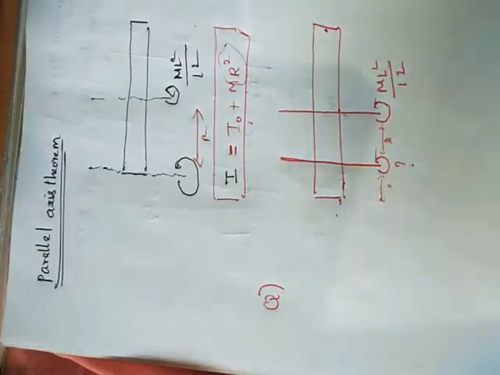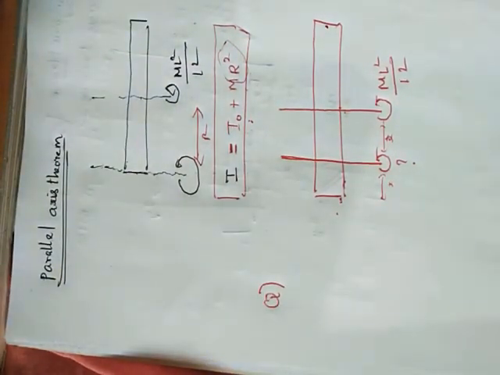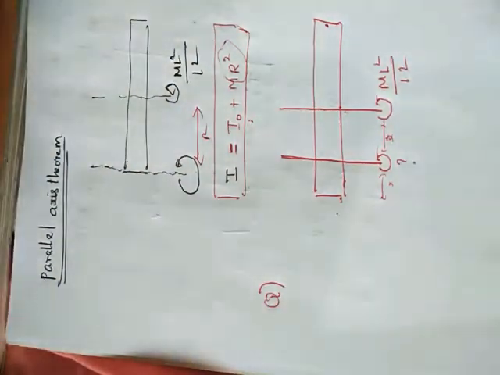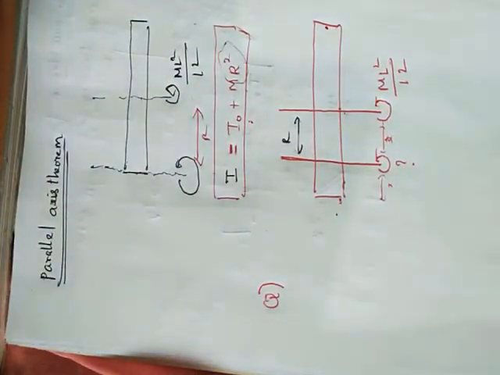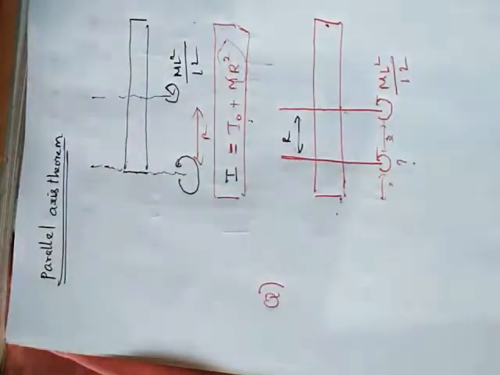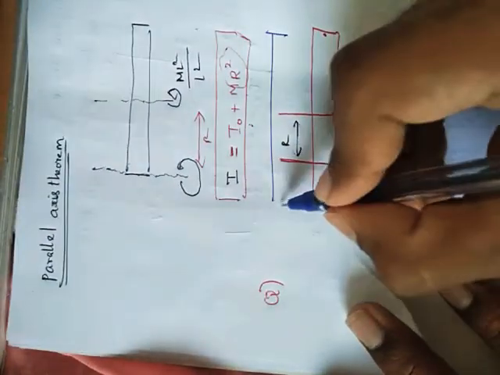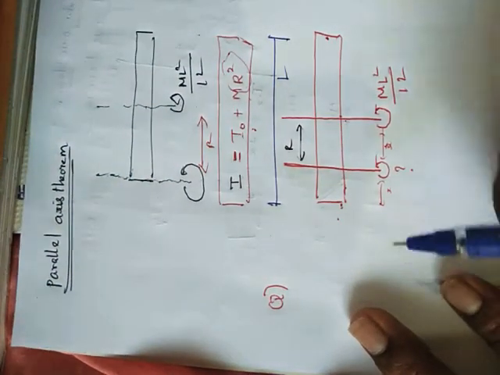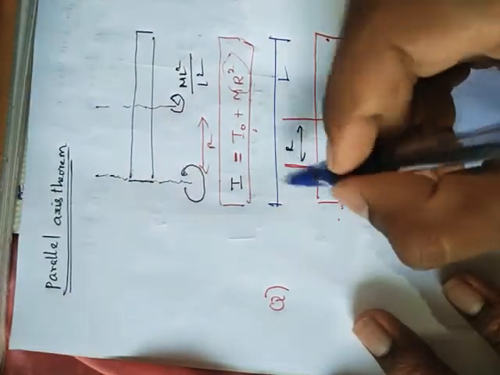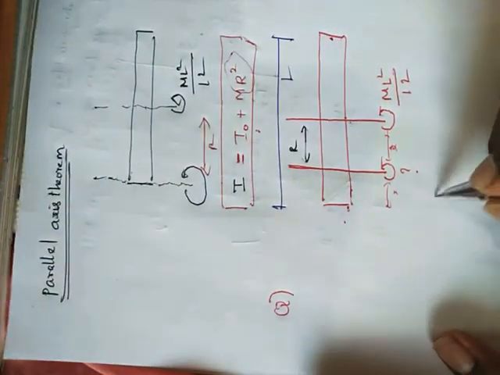This distance is r. This we need to find. For finding this, what do we need to do? We already know that this entire length is L. Now, what's this length? What about this length?